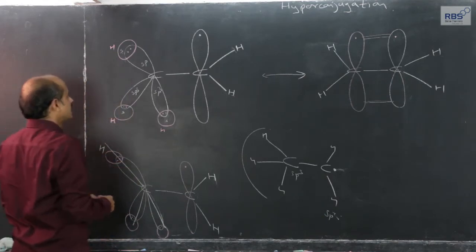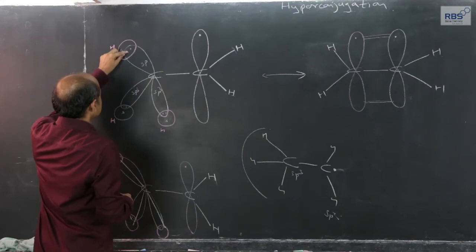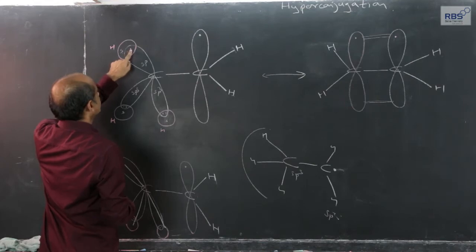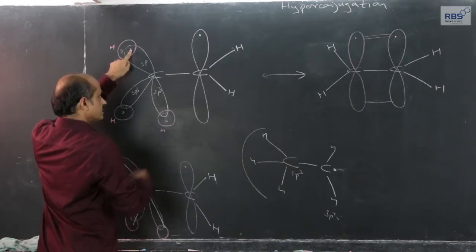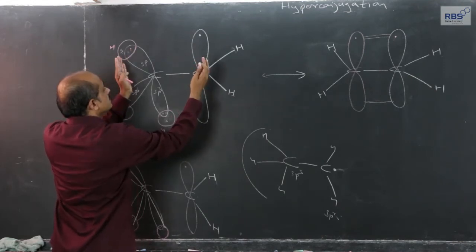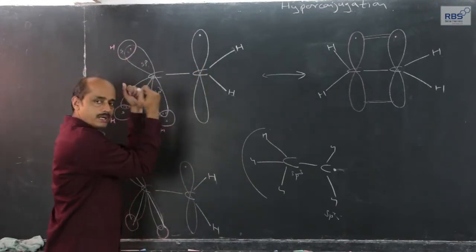Then there is a possibility that this electron pair gets broken and one electron of this pair and one electron of this orbital on this carbon form a shared pair, they form a pi bond.